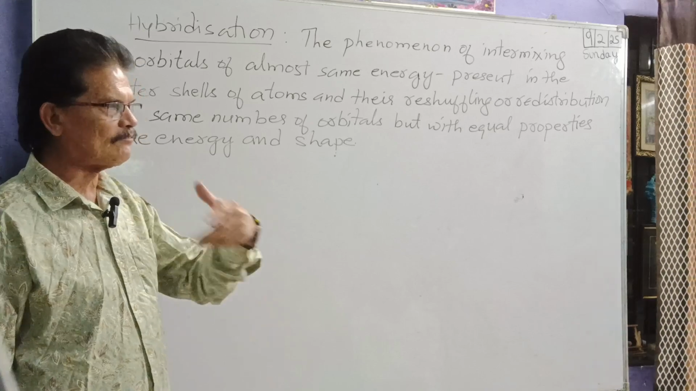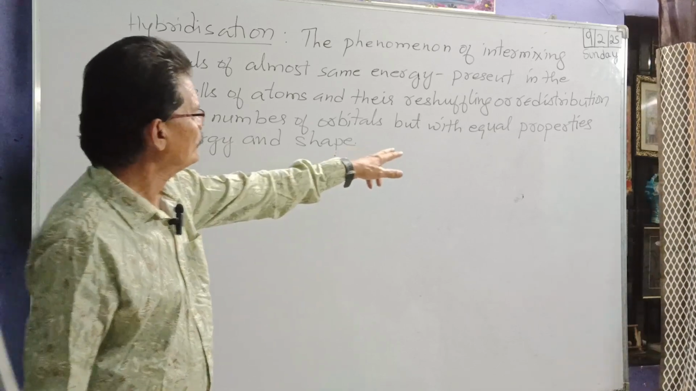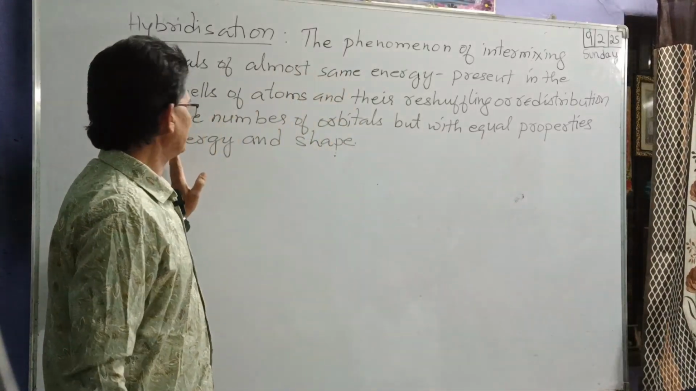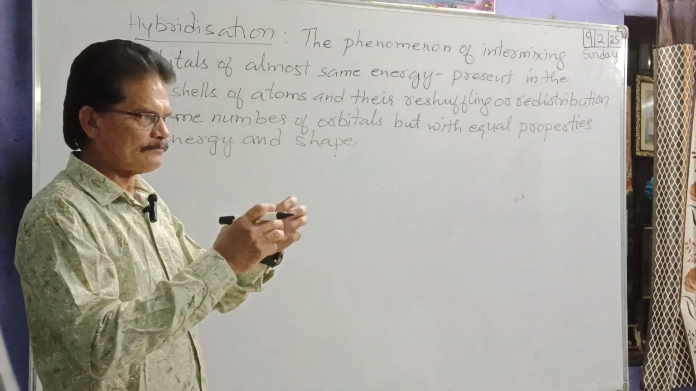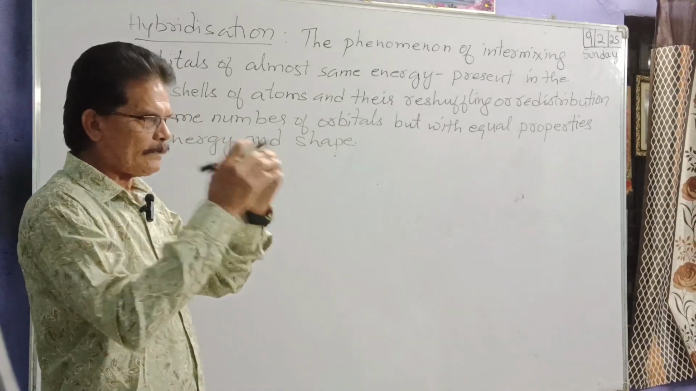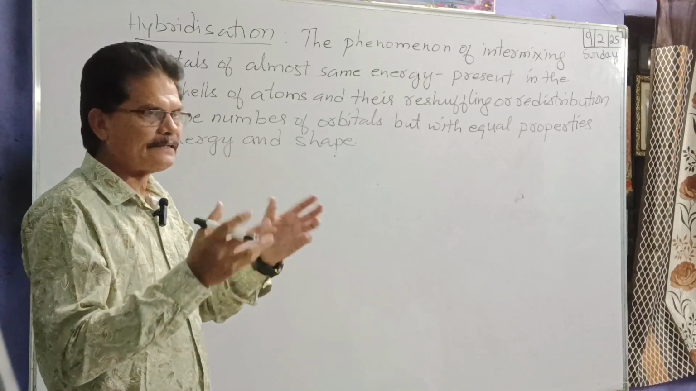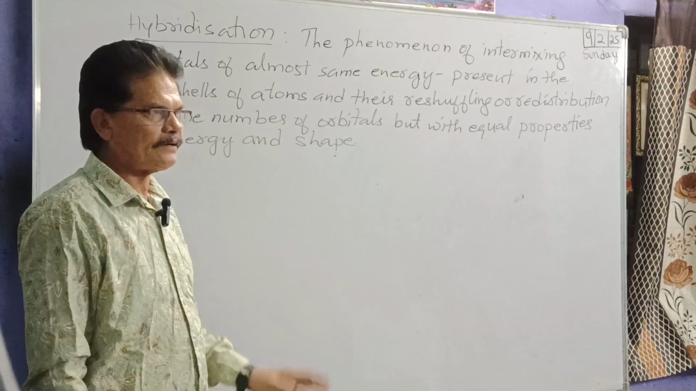And what is their lakshan? What are their qualities? Those hybrids have equal properties like energy and shape. The new hybrids which are formed, suppose two hybrids are formed. How will the two hybrids be? They will have the same energy, and they will have the same shape also. Got it? Once again.